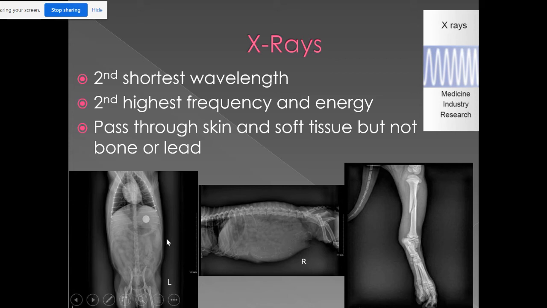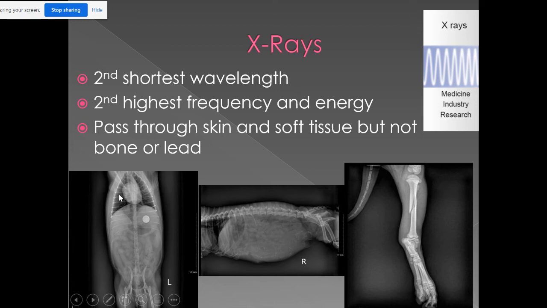On an X-ray, everything that shows up as white is stuff that X-rays reflect off of, meaning they can't pass through. So bone and metal show up as white. Anything that shows up as black is either a gas or a liquid. This dog here is on its back, and we're stretching out so we can see its abdomen, because this dog came in not feeling too good, not eating, throwing up, and just generally feeling bleh.